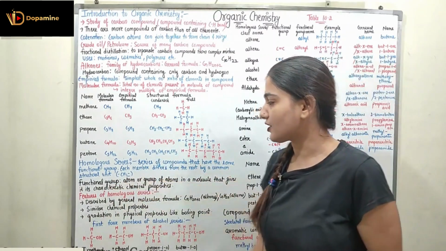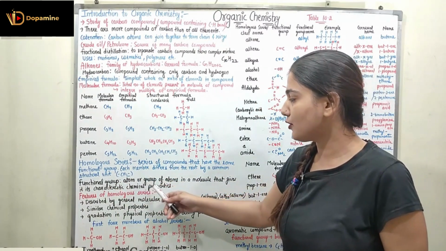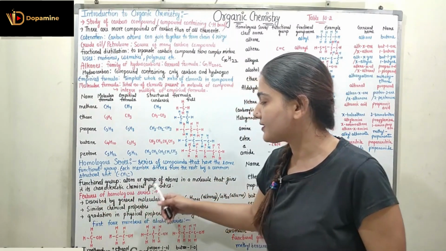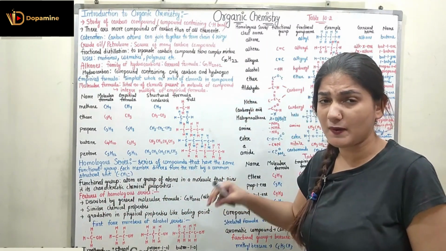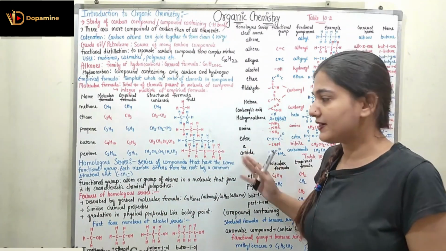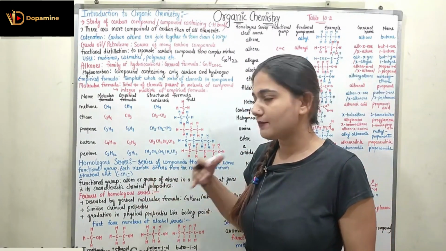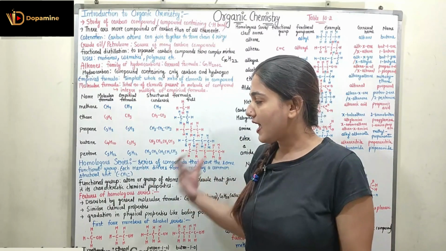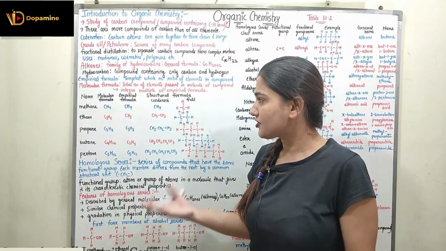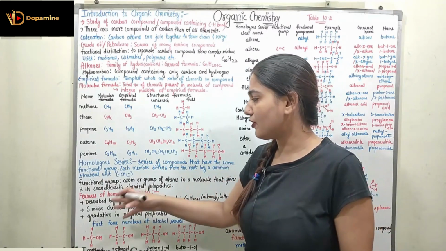So now coming to the functional group. Functional groups are the atom or group of atoms in a molecule that give it its characteristic chemical property. So we are going to talk about different functional groups, different homologous series here in Table 10.2. Don't worry about it, we are going to tell you how we have different functional groups and how to name them, how to make them, the structural formula, and the condensed formula for all of them.